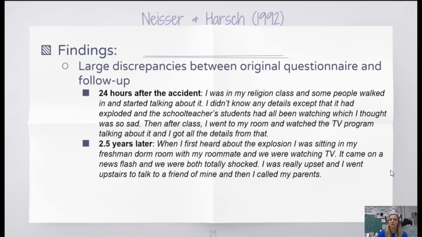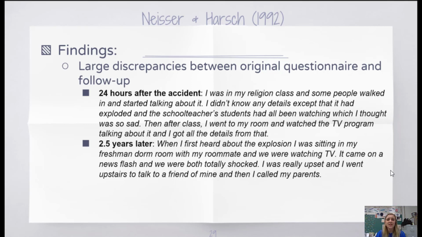Here's an example. "24 hours after the accident, I was in my religion class and some people walked in and started talking about it. I didn't know any details except that it had exploded and the school teacher students had all been watching, which I thought was so sad. Then after the class, I went to my room and watched the TV program talking about it, and I got all the details from that."